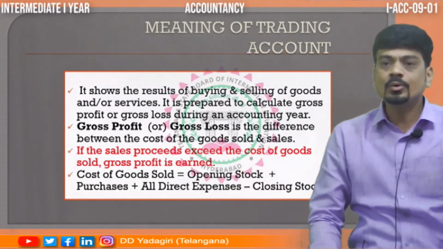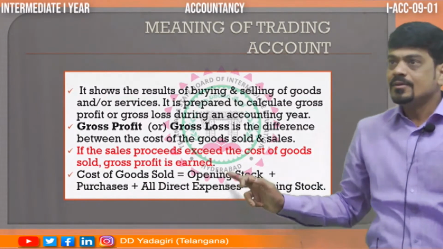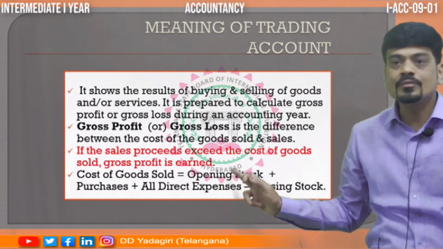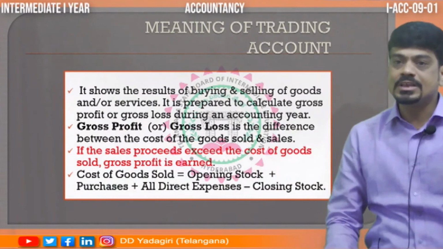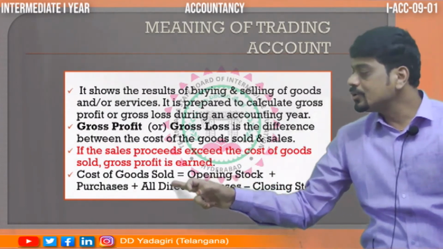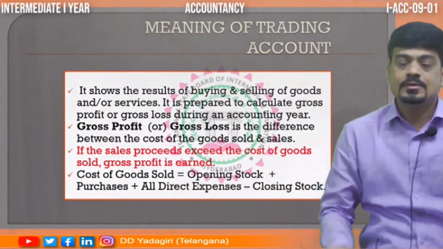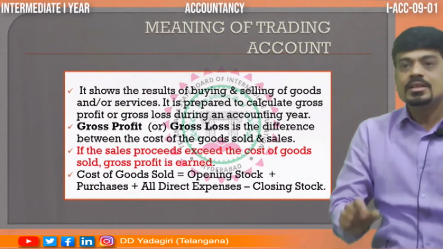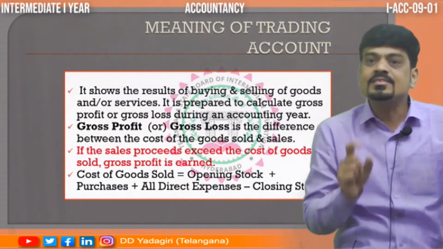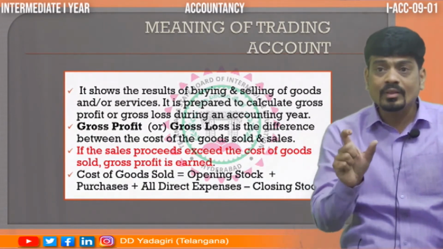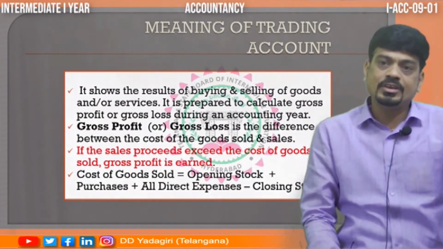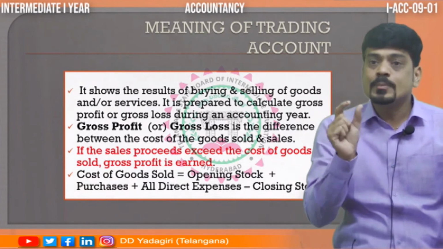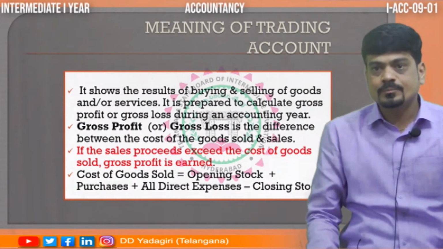How are we going to find out cost of goods sold? We take into account the opening stock, in the sense, the stock which we had at the beginning of the year. And to that we are going to add all the purchases, purchase of goods. When I say purchases here, it means net purchases. Then what do we mean by net purchases?